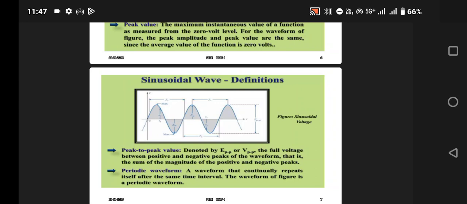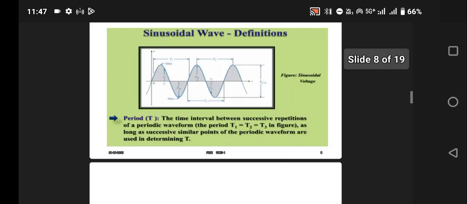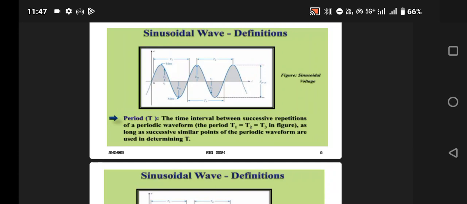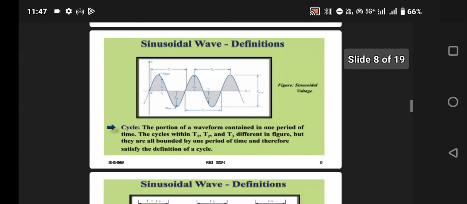What is meant by periodic waveforms? A waveform that continually repeats itself after the same time period. If the waveform is not repeated in the same manner, it is called an aperiodic waveform. What is meant by period? The time interval between successive repetitions of a periodic waveform is called the time period.